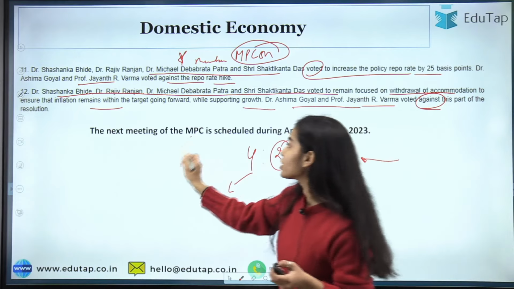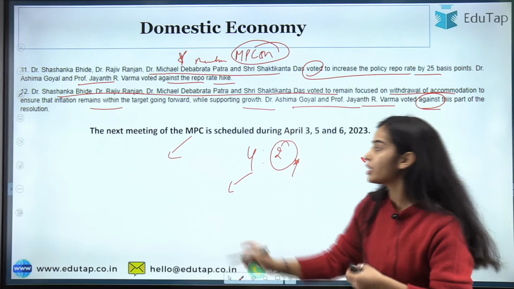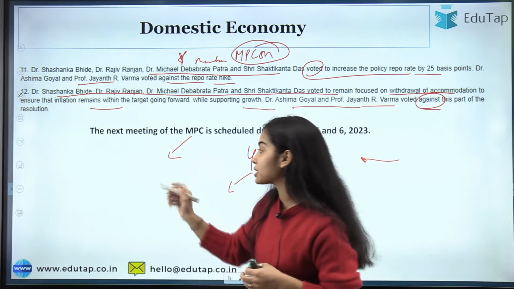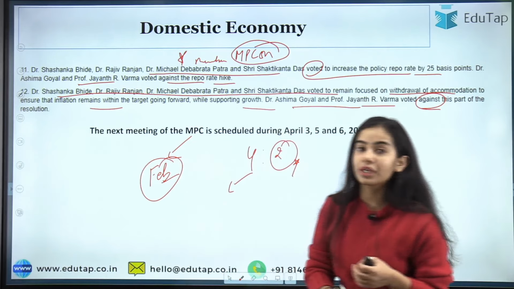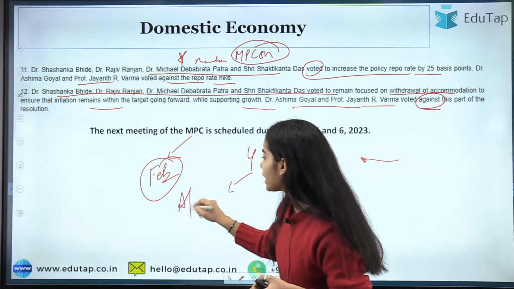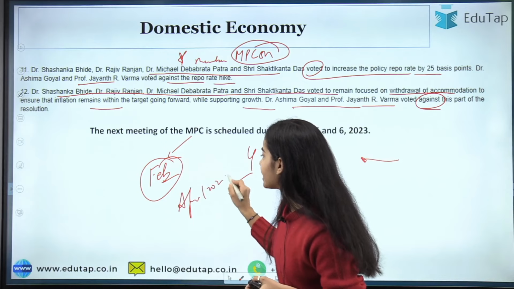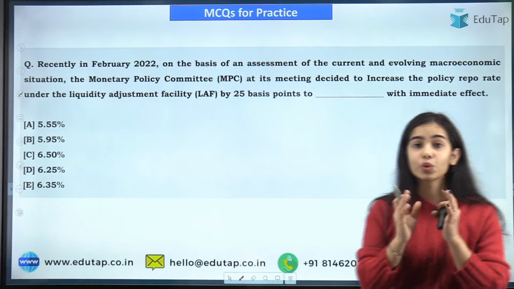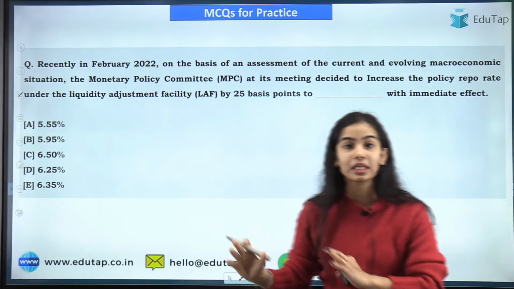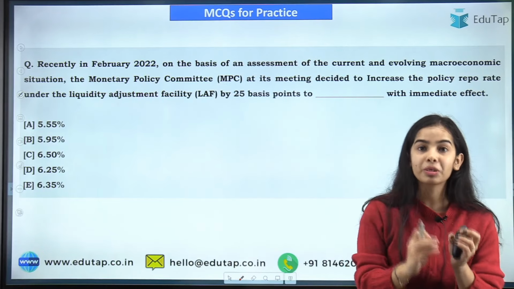Now the next meeting of the MPC is scheduled during April, because it is a bi-monthly monetary policy committee meeting. The committee meeting has happened in February 2023, so the next meeting will be held in April 2023, on the 3rd, 5th and 6th. So I hope you have understood the news article and the monetary policy statement very clearly.